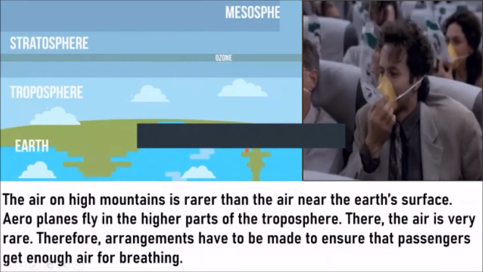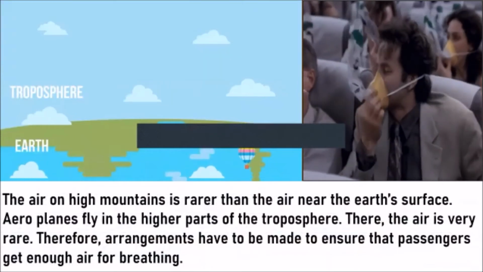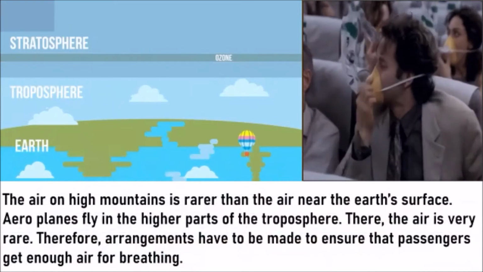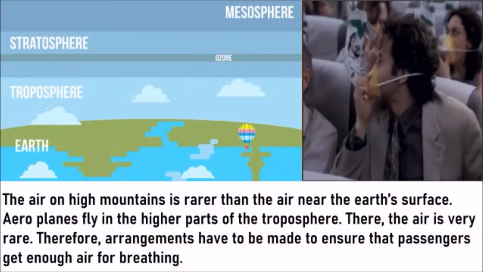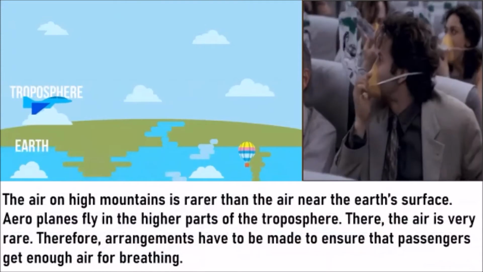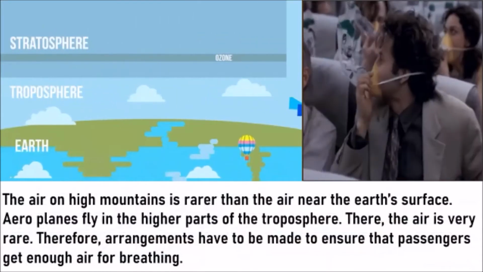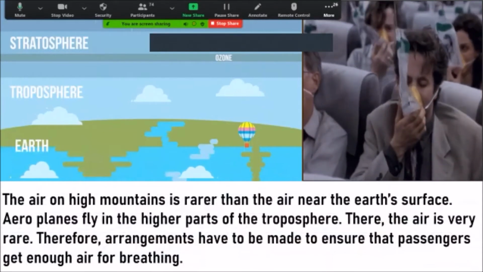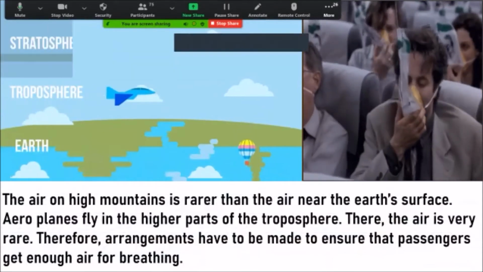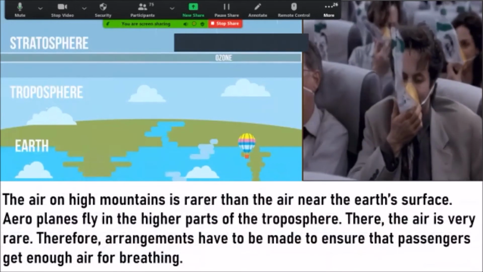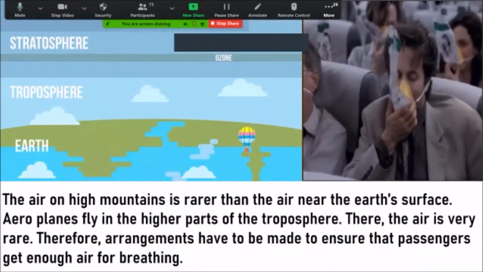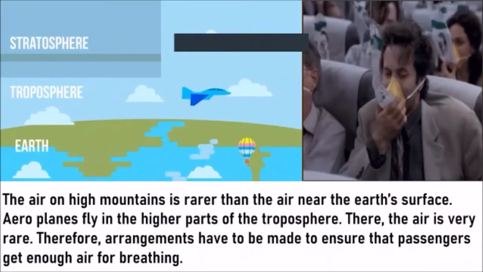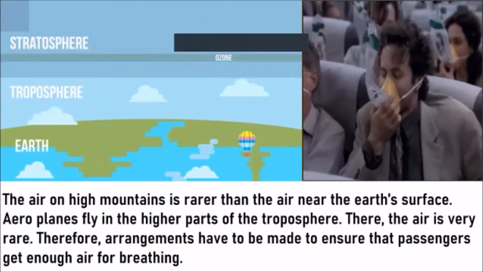The air on the mountains is rarer than the air near the Earth's surface. Even when people go for mountaineering, they always carry oxygen cylinders, because as they go high, high, high, these high mountains are actually touching the troposphere, and you should understand, as you go further beyond the troposphere, the air will become less, which means the oxygen will also become less.